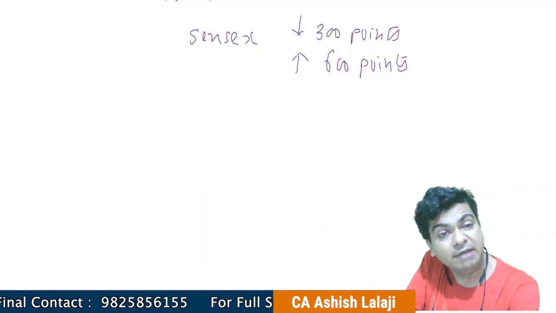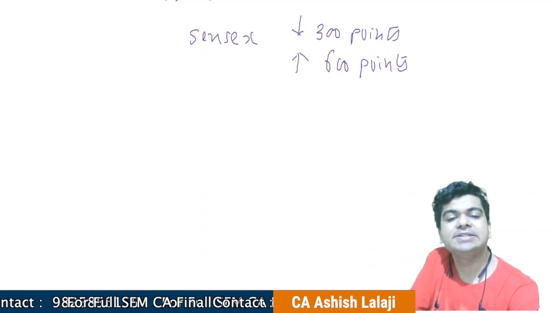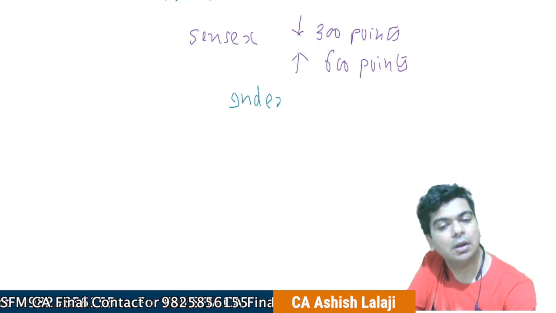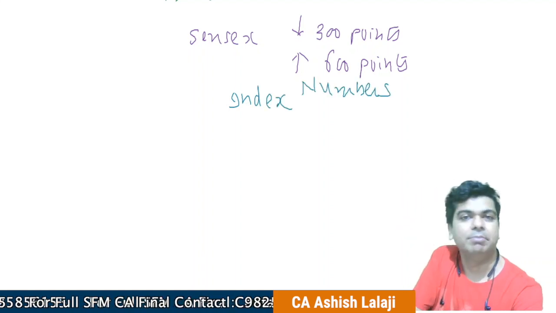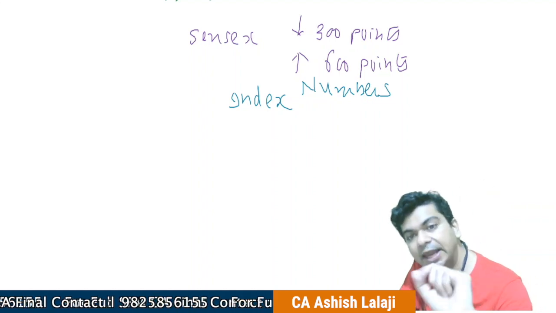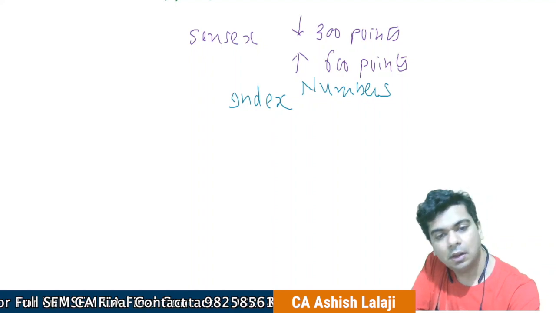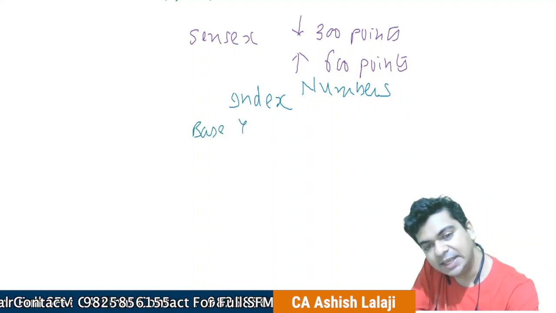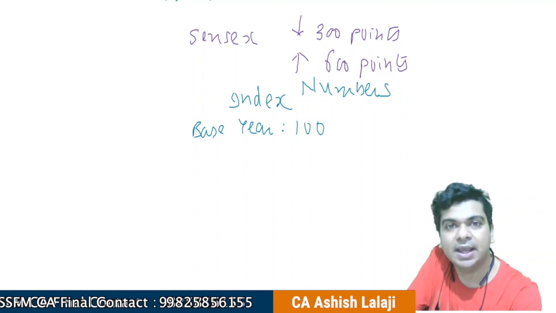Now, if you are a student of commerce, I'm sure in statistics, you must have learned about index numbers. In statistics, index number. You remember index number? What happens over there is we select one base year, and for the base year, you will set the index to be 100.